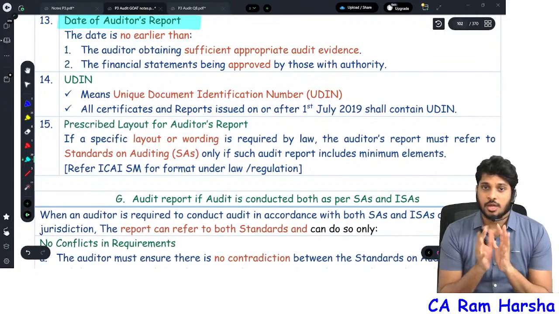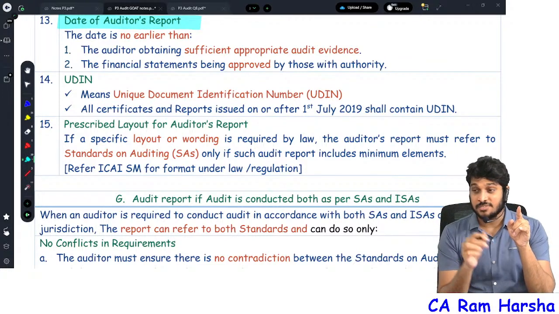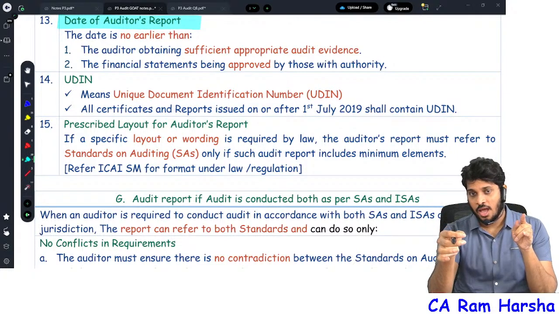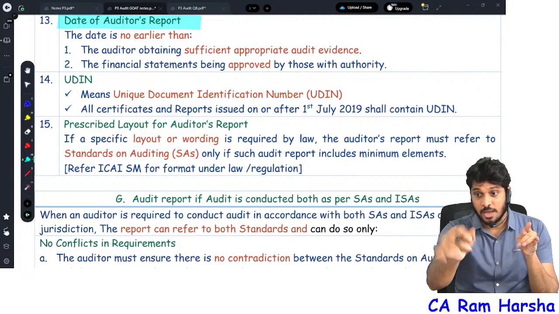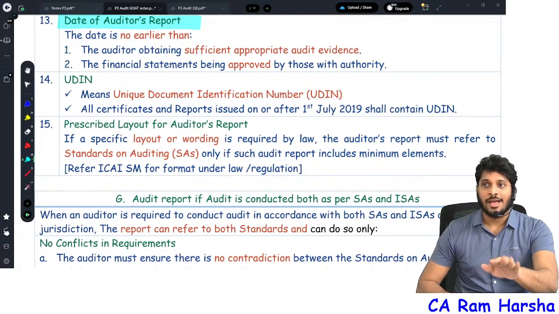Date of audit report. Tell me. Financial statements have to be approved by the management. 31st March is the date of financials. Financials are approved on 10th May. Audit report date shall be either 10th May or a later date. Can I give the audit report before the approval date? No. Why?